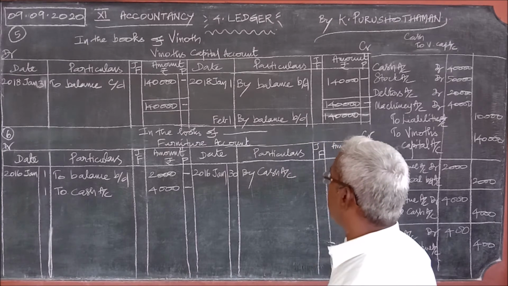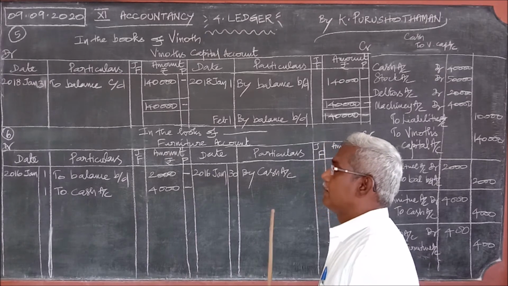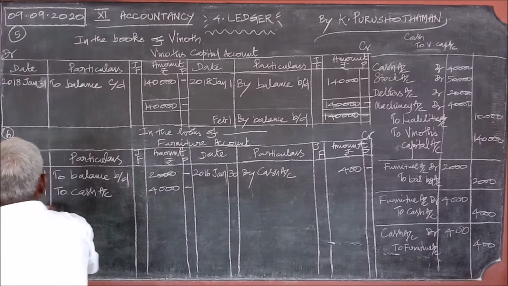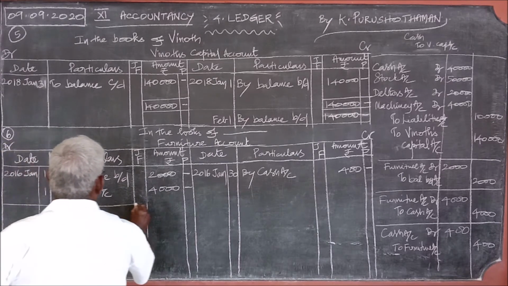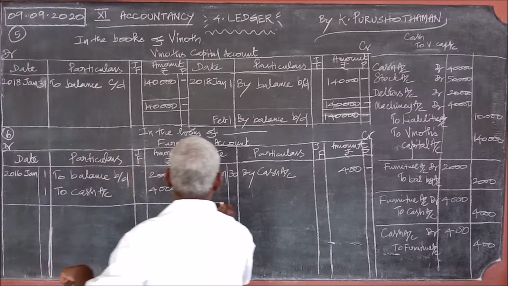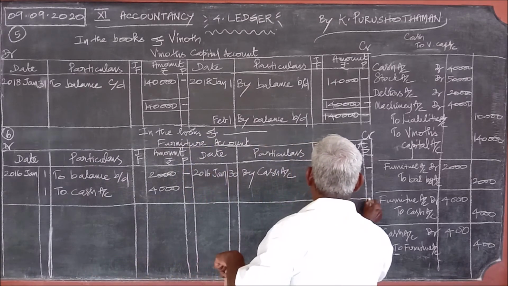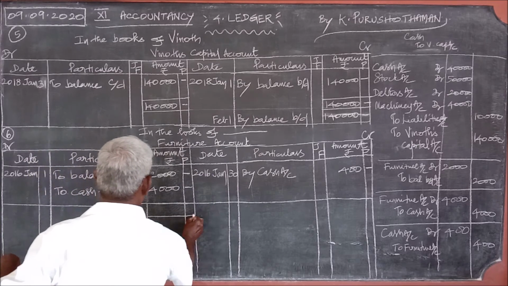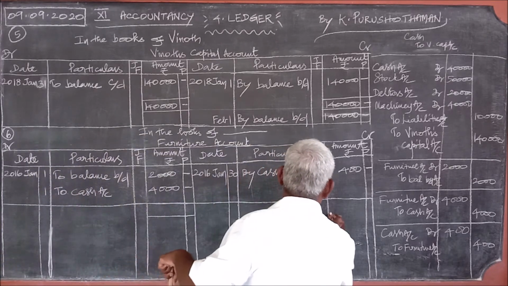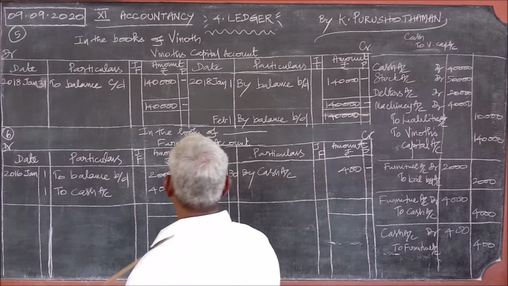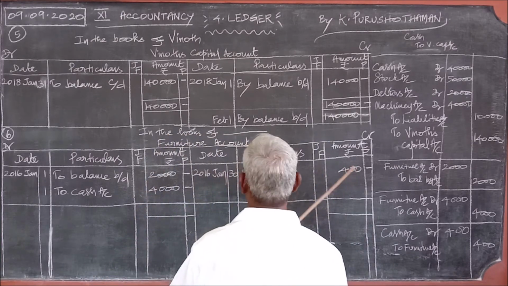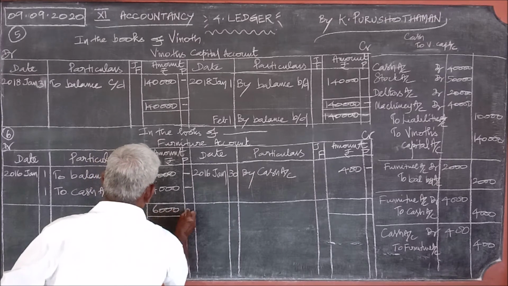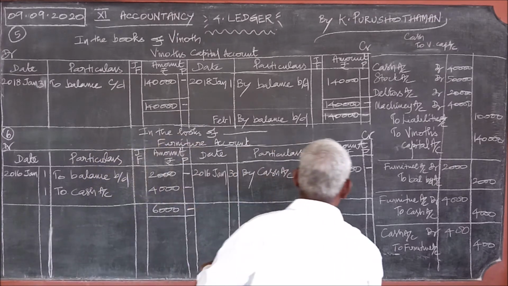So, for all the three transactions, we have passed the entry. After the postings are made, you close the ledger, close the furniture account ledger. Here it is 6,000, here only 400. So what is the greater total? 6,000 is the greater total. You write on both the sides.